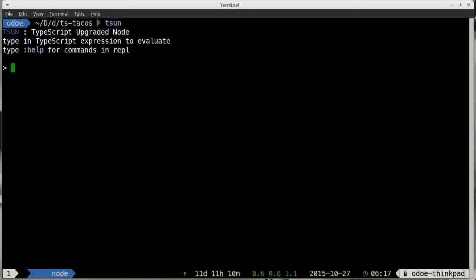Today I want to talk about a feature in TypeScript that's really kind of cool. And if you've ever worked with C# or Java, you might be familiar with it, and that is generics. If you've never worked with generics before, they're really neat because you can do really cool stuff.